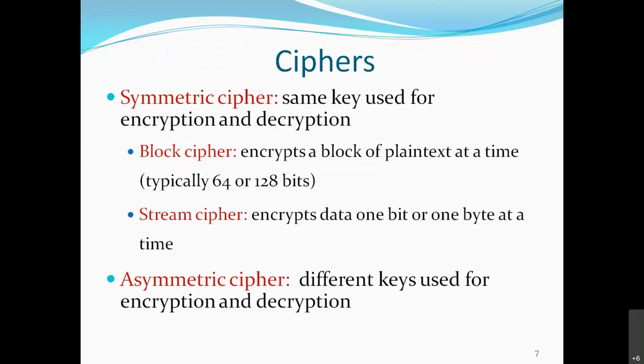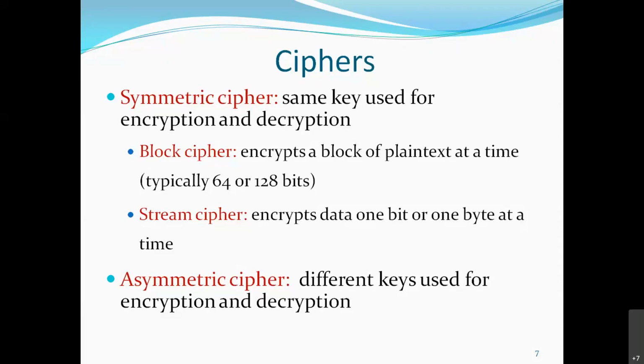Okay. Next is ciphers. Now there are two types: block cipher and stream cipher. Block cipher means what? It encrypts a block of plain text. Suppose 1,000 bytes of plain text is there. What these algorithms, or this type of block ciphers, do is divide this plain text into blocks. Blocks usually are 64 bits or 128 bits. So a huge plain text is converted into blocks of size 64 bits or 128 bits, and encryption is done on each and every block.